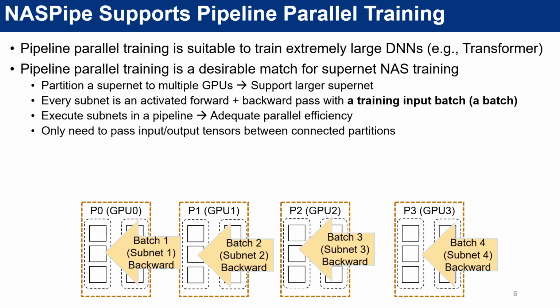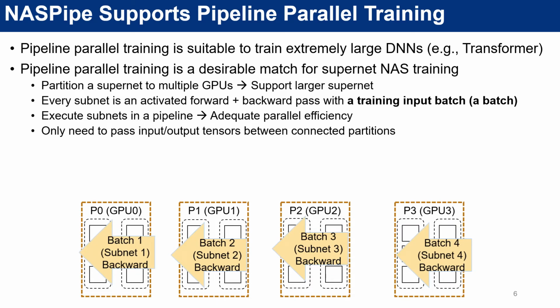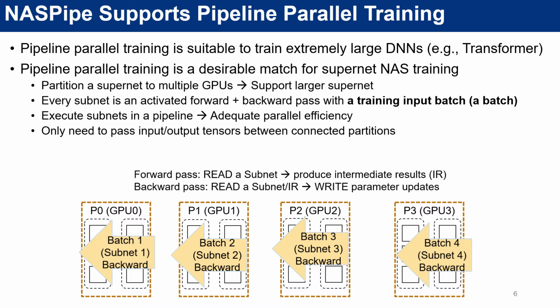The processing of each training input batch is to read a subnet's parameters in the forward pass and produce some intermediate results that are passed between connected pipeline partitions. In the same subnet's backward pass, it will read again the subnet's parameters and the previously produced intermediate results, and then produce and write the parameter updates to the subnet's operators. The question is, when subnets may have shared operators, what would happen if we simply pipeline multiple subnets in parallel?